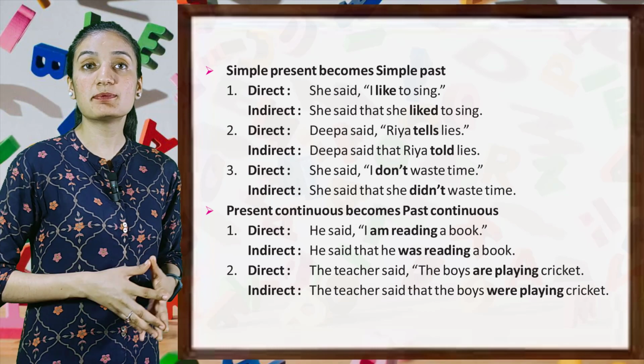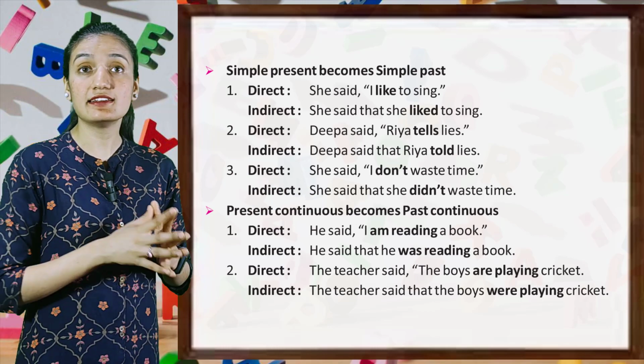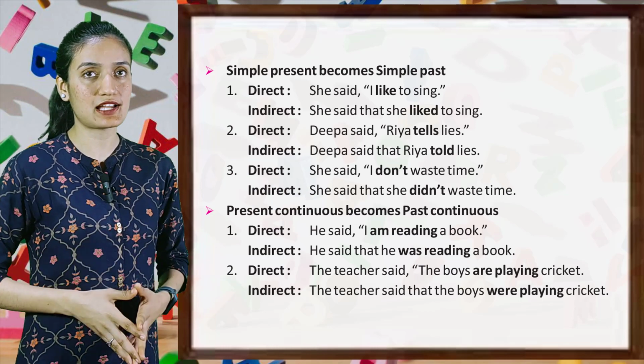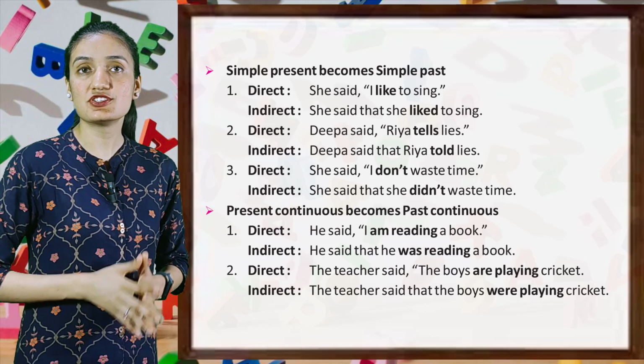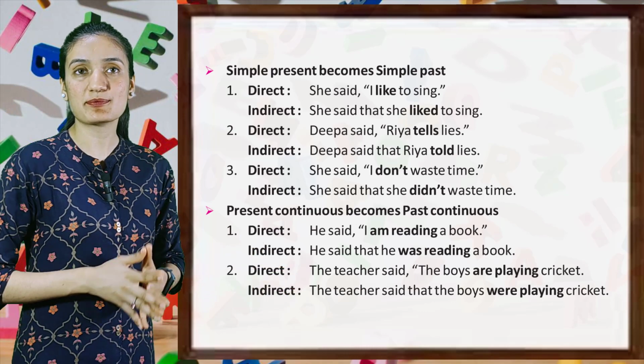Direct, Deepa said, "Riya tells lies." Indirect, Deepa said that Riya told lies. Direct, she said, "I don't waste time." Indirect, she said that she did not waste time.